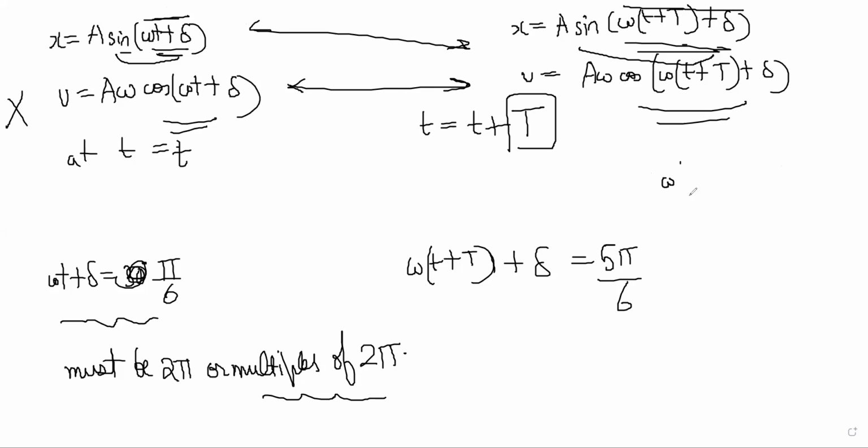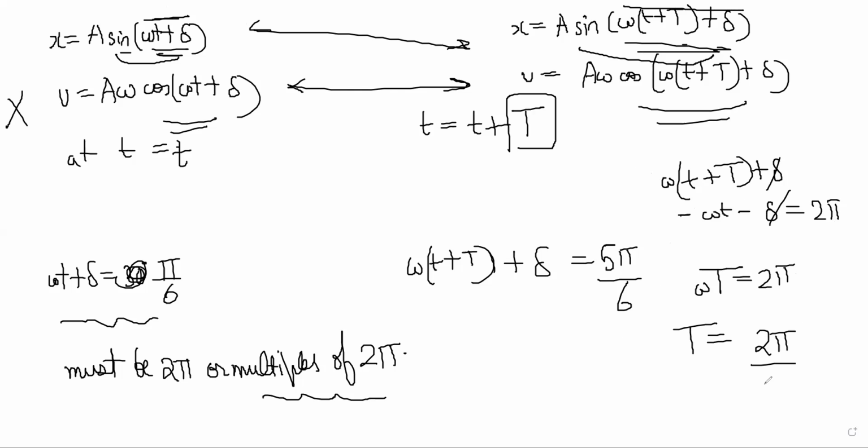So what is the actual difference? Omega t plus capital T plus delta minus omega t minus delta should be 2 pi or higher multiples of 2 pi, right? So delta will cancel, omega t will cancel, and you get omega into capital T is 2 pi, and capital T will come out as 2 pi by omega. So this is the smallest time interval after which you will get a repeated motion situation where position and velocity will again be the same. So this is called the time period for one oscillation.